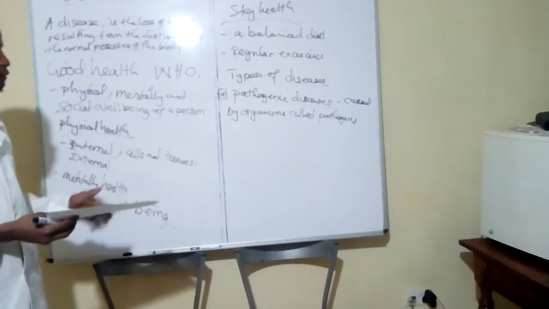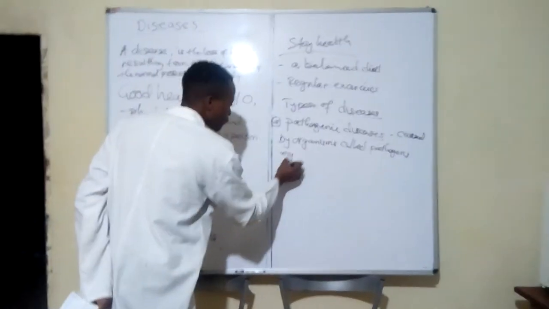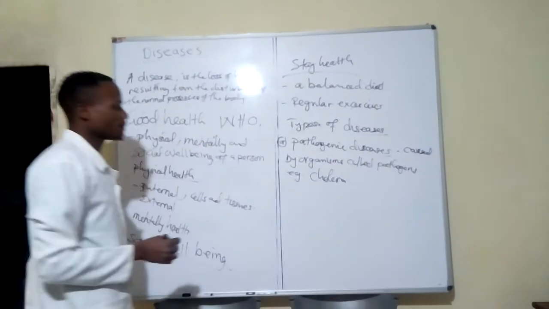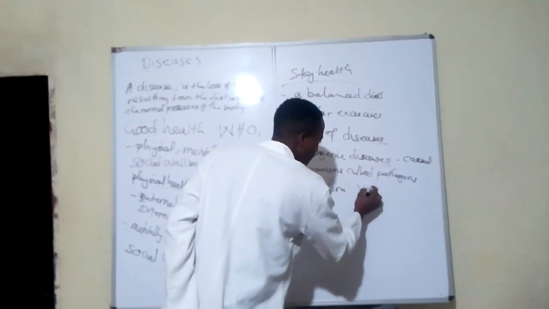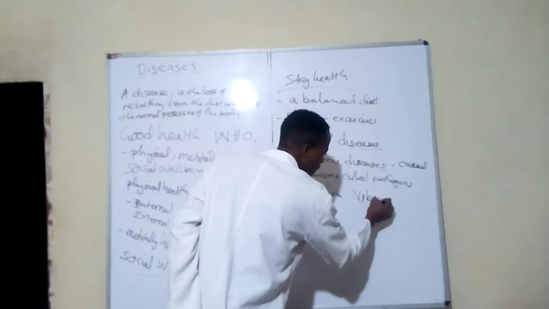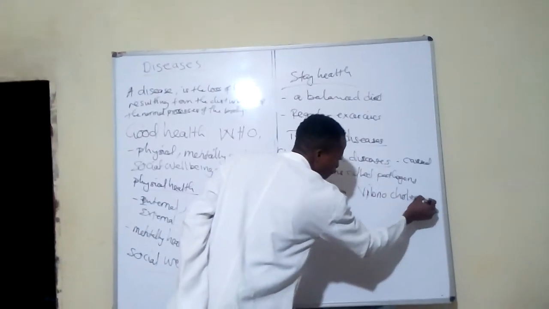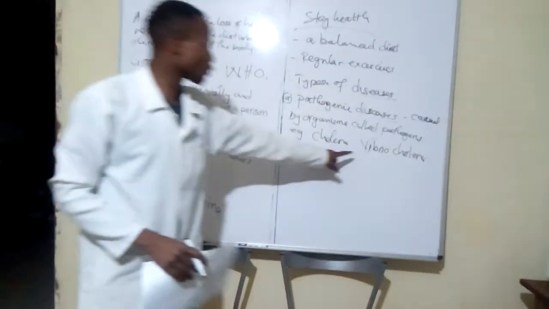Examples of such kind of diseases we can give is cholera. Cholera is caused by an organism called the Vibrio cholerae.